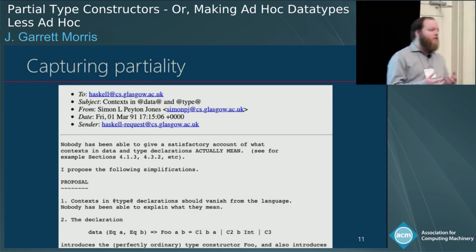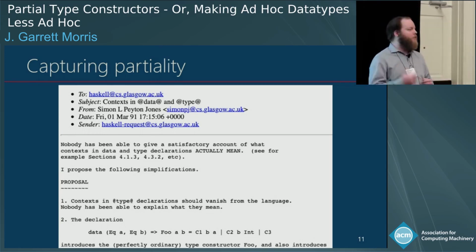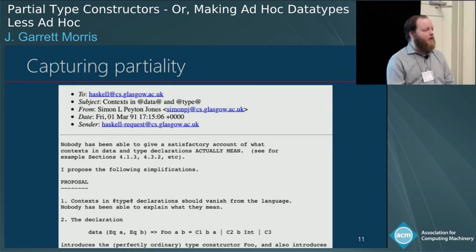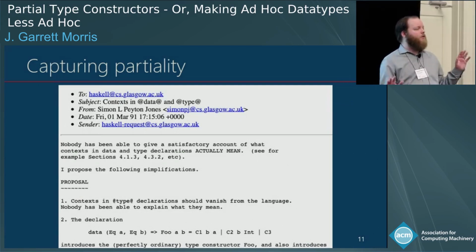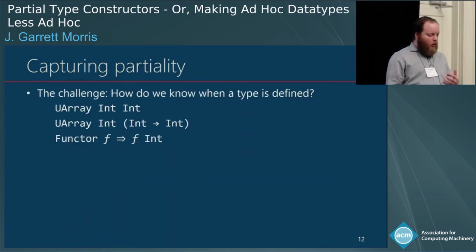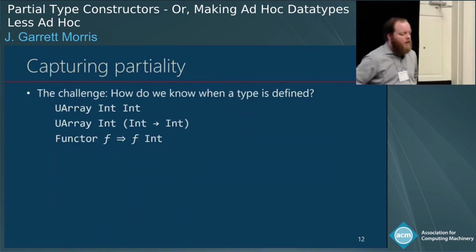And so the other way you can view this talk is not about UArray and so forth, but it's about picking up a challenge that was put down in 1990 of what contexts in data and type declarations should mean. So in contrast to the previous talk, I'm going to try to talk about nothing that was valid after Haskell 98. The core challenge, as I see it, is to say, how do we know when a type is defined?